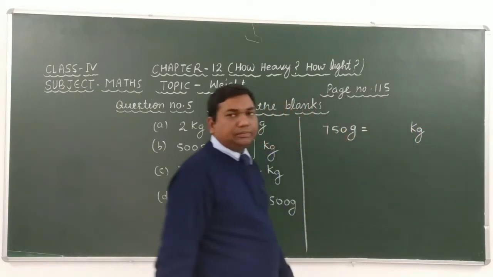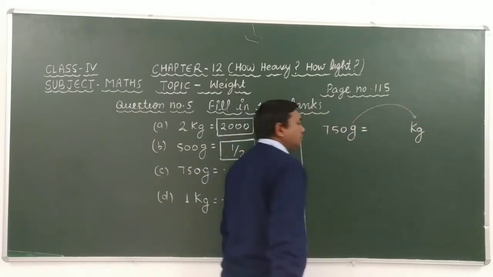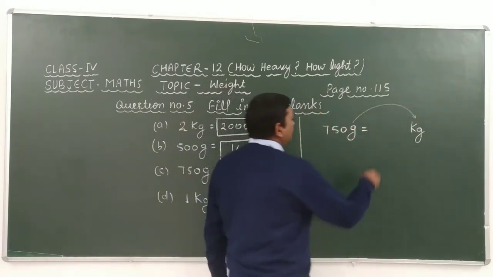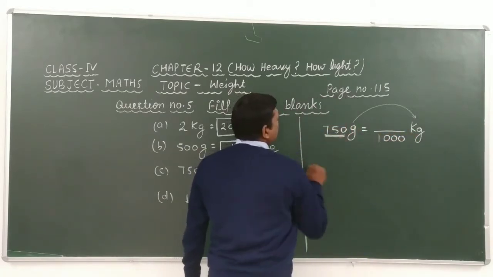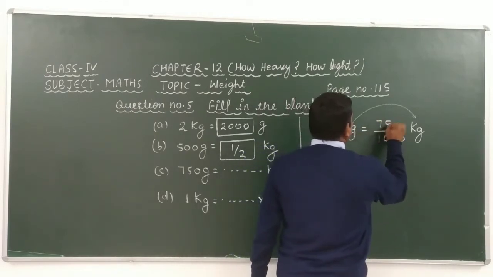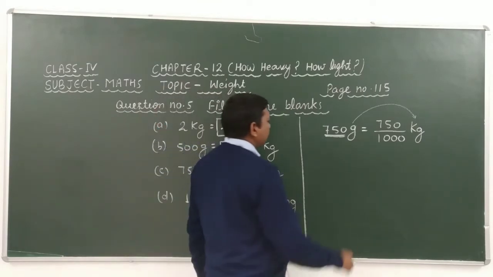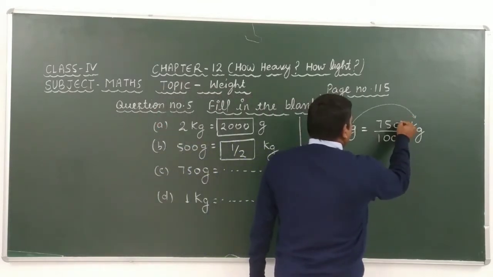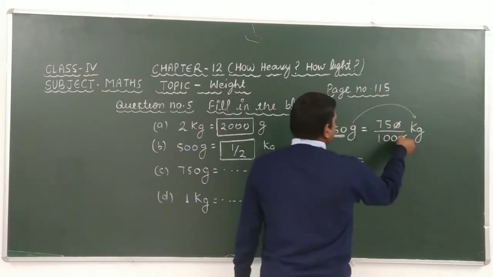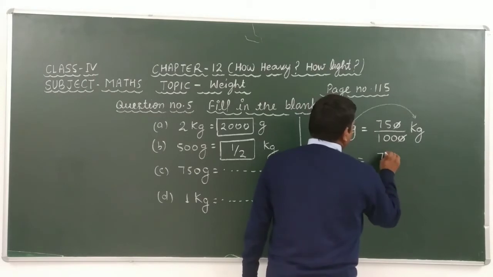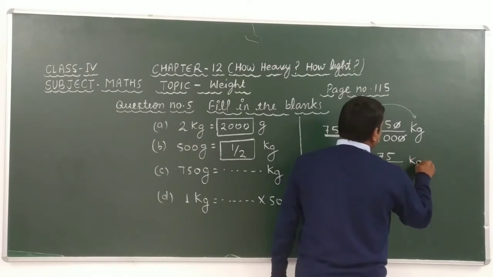Students, we know that if we have to convert gram into kilogram, then we have to divide the given quantity by 1000. It means 750 divided by 1000. Understand? Look, here the zeros cancel out. After cancelling these we get 75 over 100 kilogram.